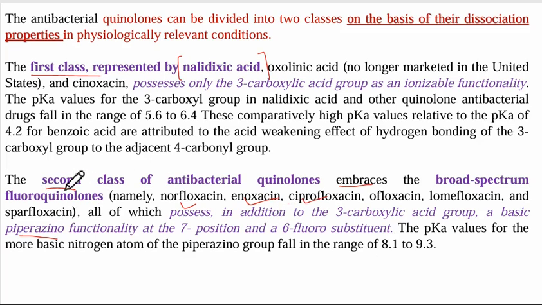So as it is a fluoroquinolone, you will observe there is a 6-fluoro substitution along with the piperazine ring at the 7th position and the 3-carboxylic acid. So these are the important structural features of these agents. What are the structural features? 3-carboxylic acid, basic piperazine functionality at the 7th position and 6-fluoro substitution, which will have the pKa value from 8.1 to 9.3.